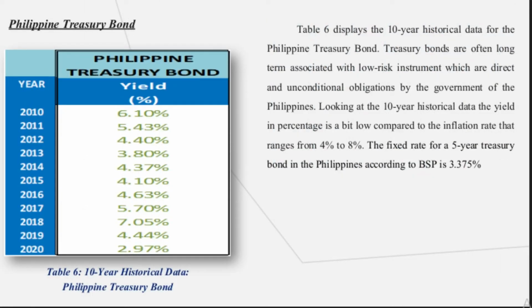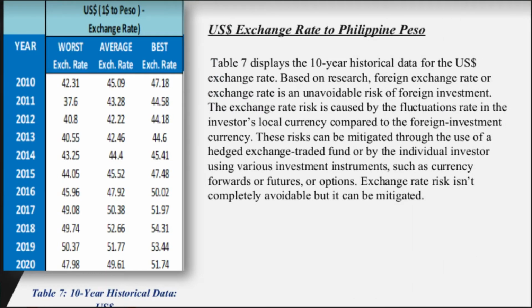The next investment option is the Philippine Treasury Bond. Table 6, as shown on your screen, displays the 10-year historical data for the Philippine Treasury Bond. Treasury bonds are often long-term, low-risk instruments which are direct and unconditional obligations of the government of the Philippines. Looking at the 10-year historical data, the yield in percentage is a bit low compared to the inflation rate that ranges from 4% to 8% over the 5 years. The fixed rate for a 5-year treasury bond in the Philippines according to the BSP is 3.375%.